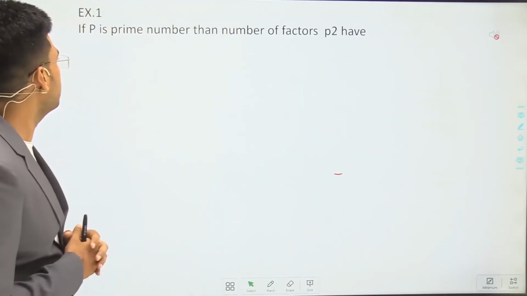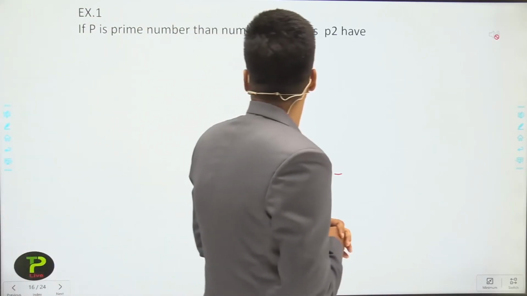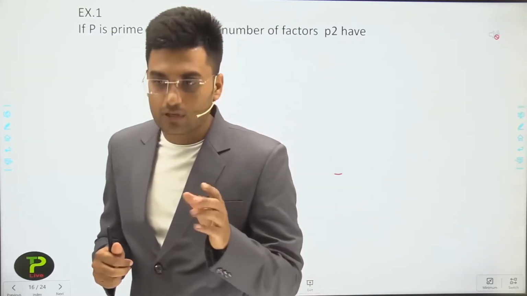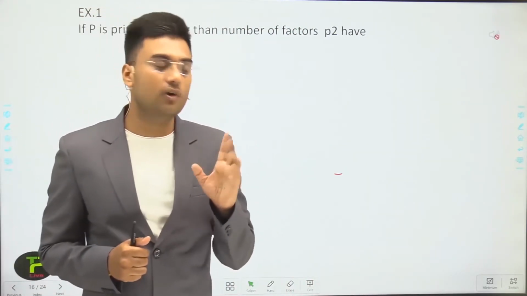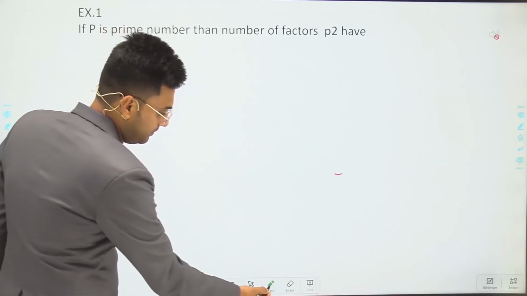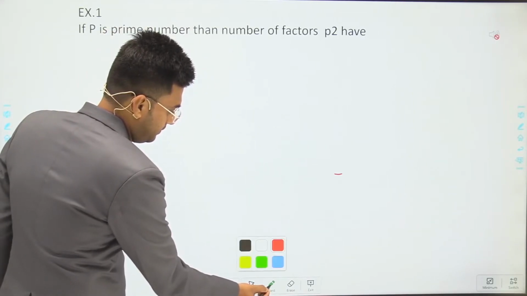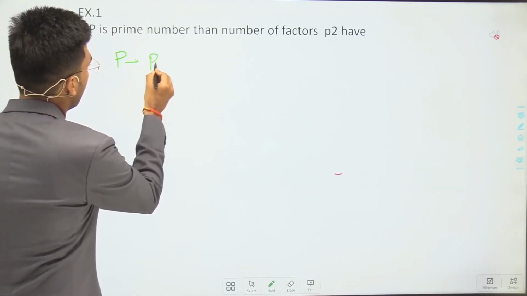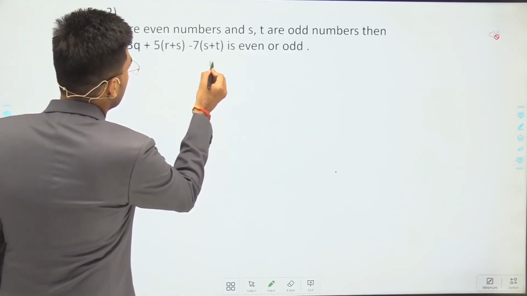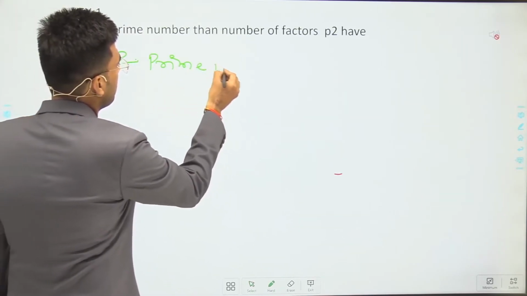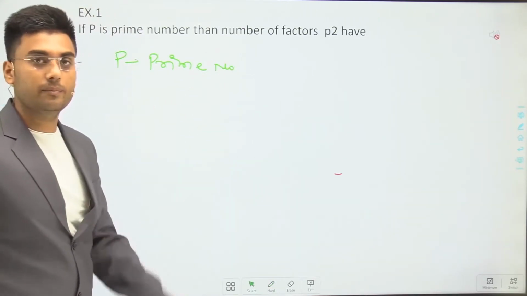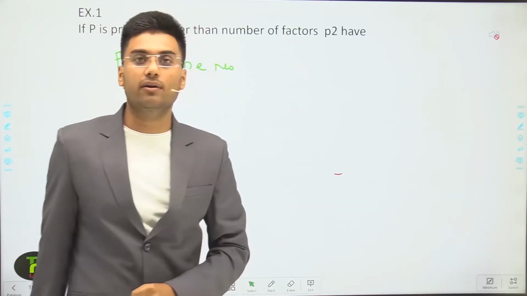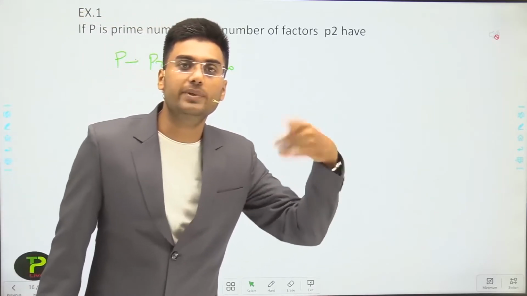The first question is: if p is a prime number, then how many factors does p square have? You have the information that p is a prime number, and you have to find the number of factors p square has.